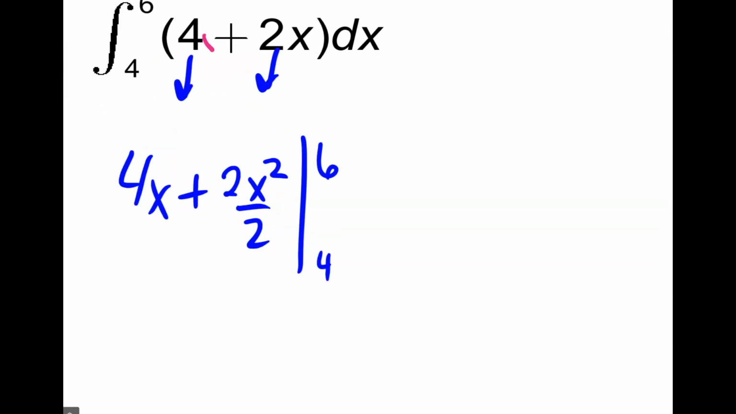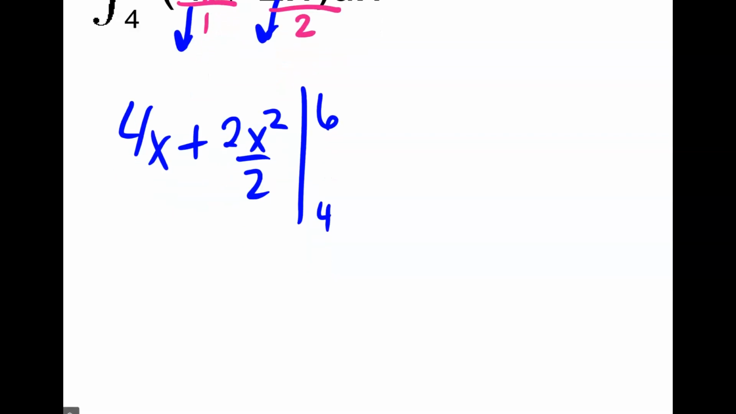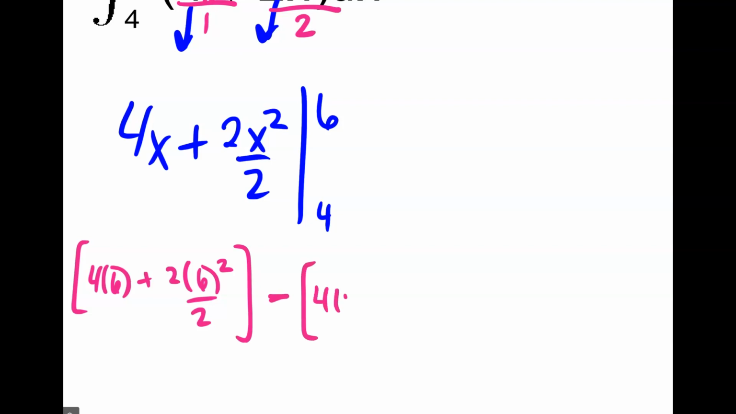So secretly, this is 4 times x to the 0 power, because x to the 0 power is 1. If I add 1 to the exponent, my new exponent is 1, and then I divide the whole thing by 1, I just end up with 4x. This is 2x to the first. If I add 1 to the exponent, that's now x squared. I divide by my new exponent, which is 2. That's why I have 2x squared over 2. So you find the antiderivative first. Okay, and now I evaluate. It's always the upper minus the lower. So it's going to be 4 times 6 plus 2 times 6 squared over 2, upper, minus evaluating at the lower.